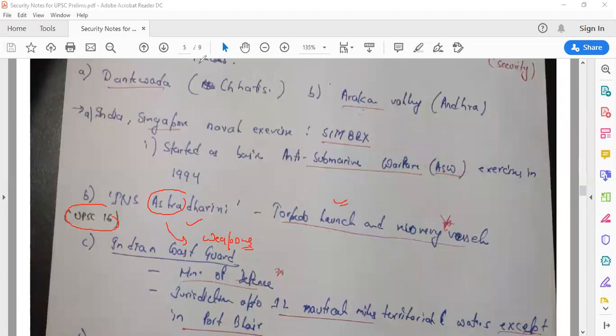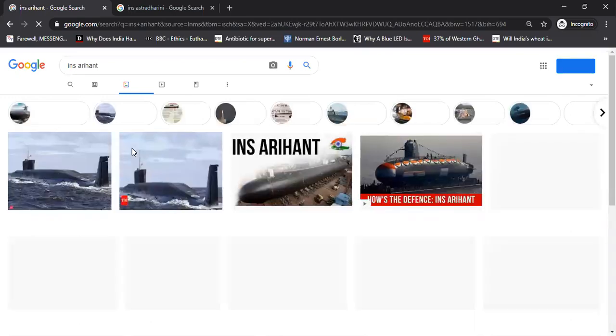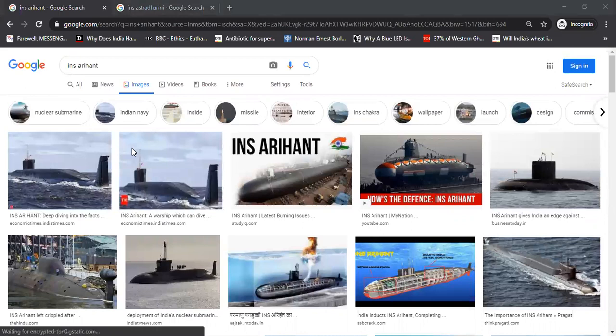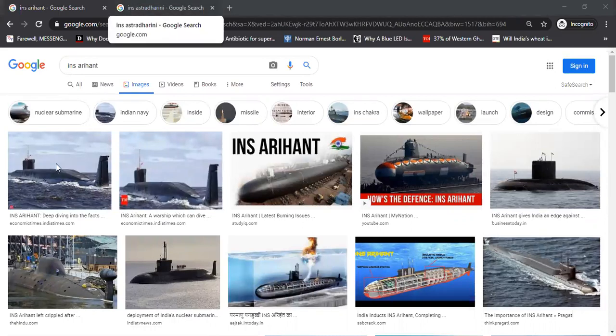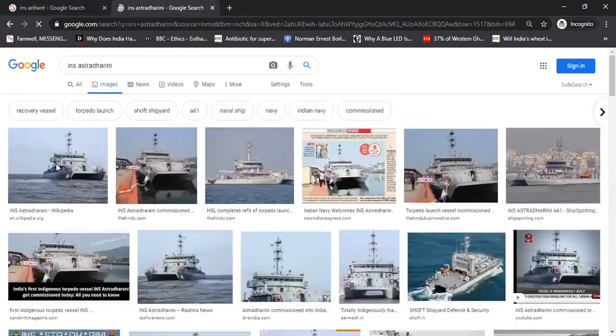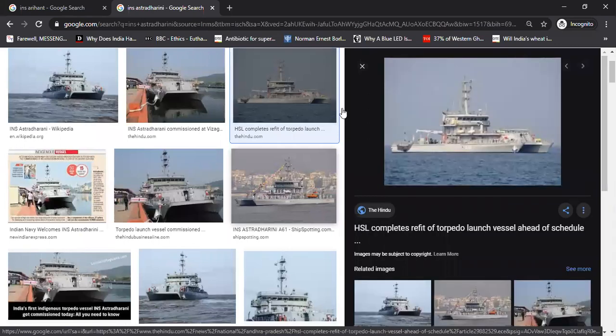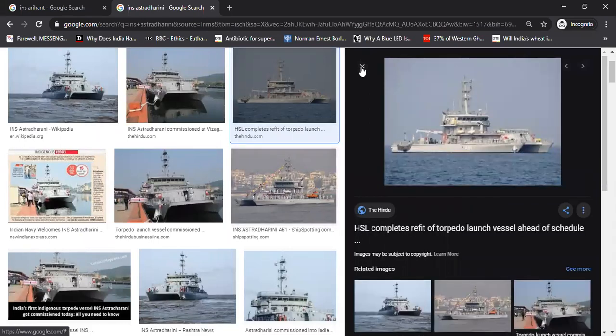If you want to see it, you can also see it. So INS Arihant, we have talked about that it is an SSBN, a submersible ballistic nuclear, right? This is INS Arihant. Now, if we want to talk about INS Astradharini, just a second, it will be getting loaded. Remember, Astra means weapons. Astradharini is a torpedo launch and recovery vessel. So these are the kind of images of INS Astradharini, right?